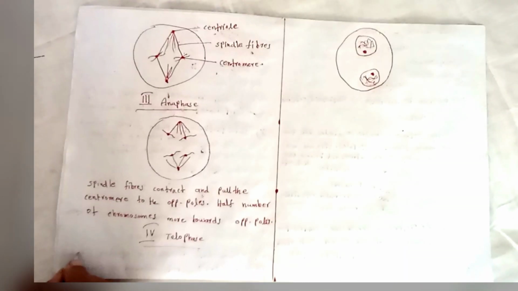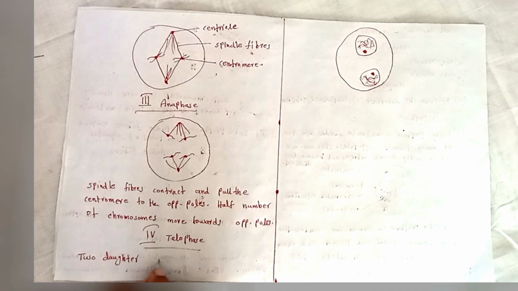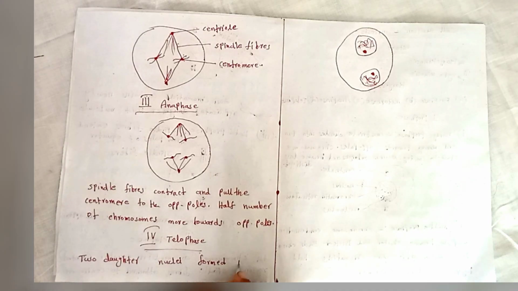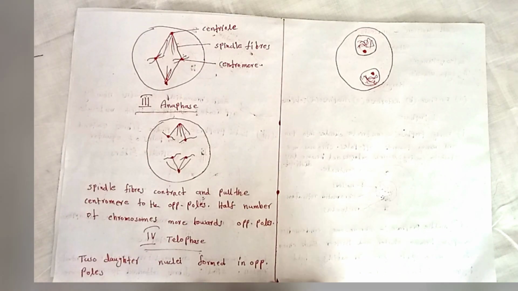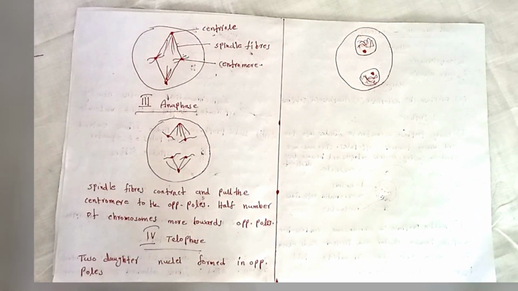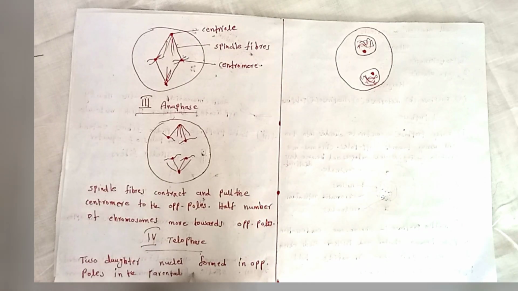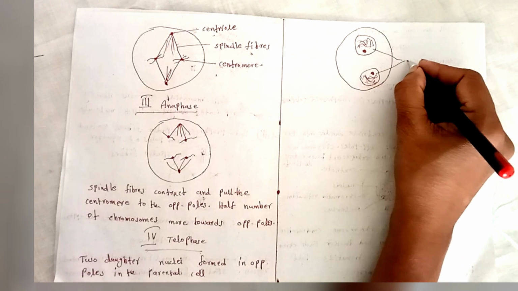Two daughter nuclei formed in opposite poles in the parental cell. This is the parental cell. These are the two newly formed nuclei.